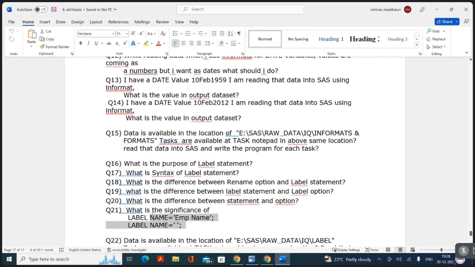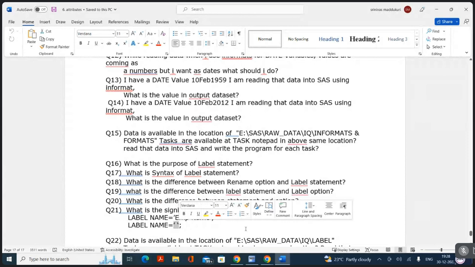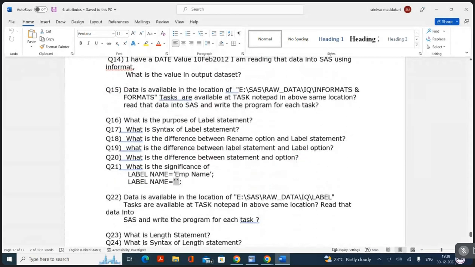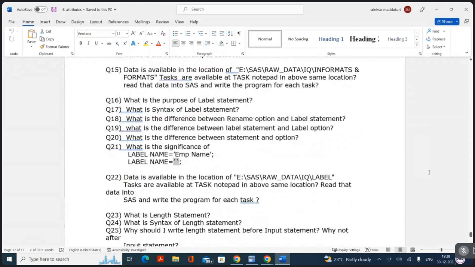Now, the 21st question: what is the significance of label name is equal to empty quotations? Label name empty. It will remove the label name? No, it will give a blank space. It will give the blank space.